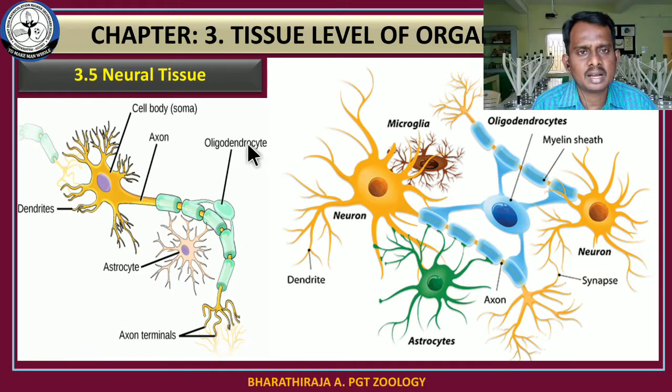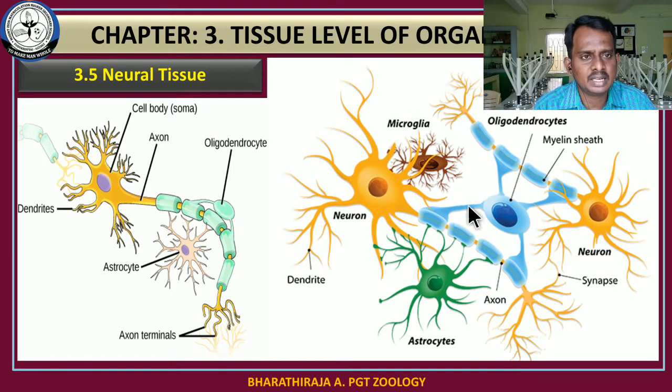This axon is also connected to two types of neuroglial cells. This neuron is connected with two supportive cells, or two neuroglial cells. One is astrocytes and the second one is oligodendrocytes. This is the location of these neuroglial cells. One more neuroglial cell I would like to show is attached to the cyton or cell body. The name of the cell is microglial cells.